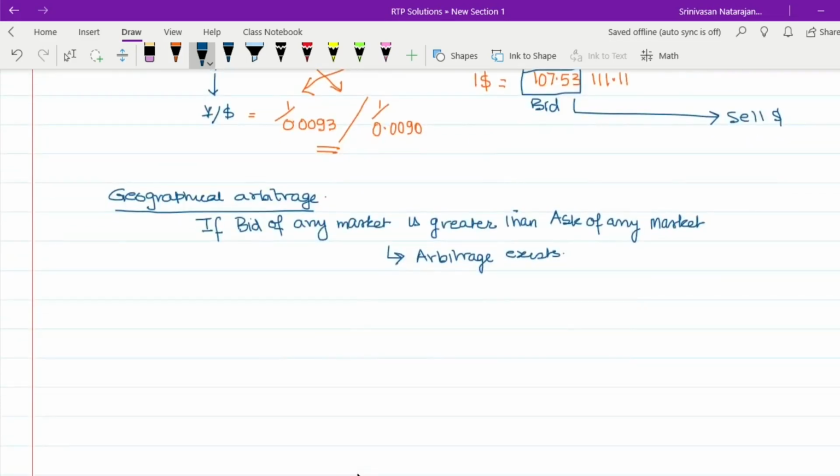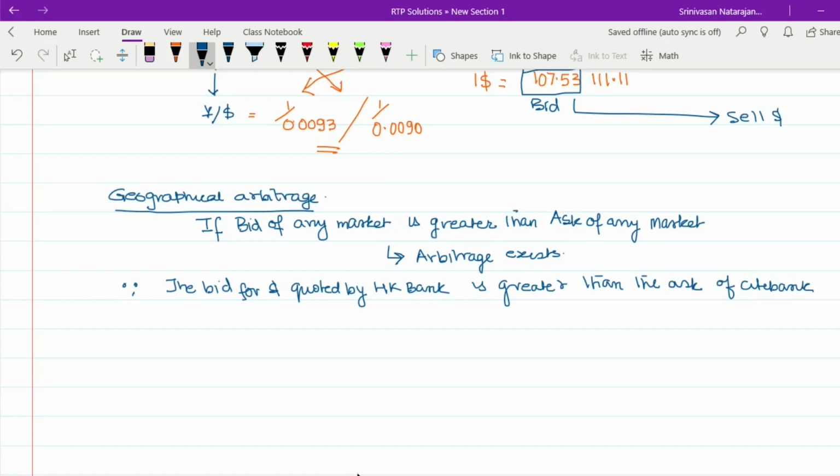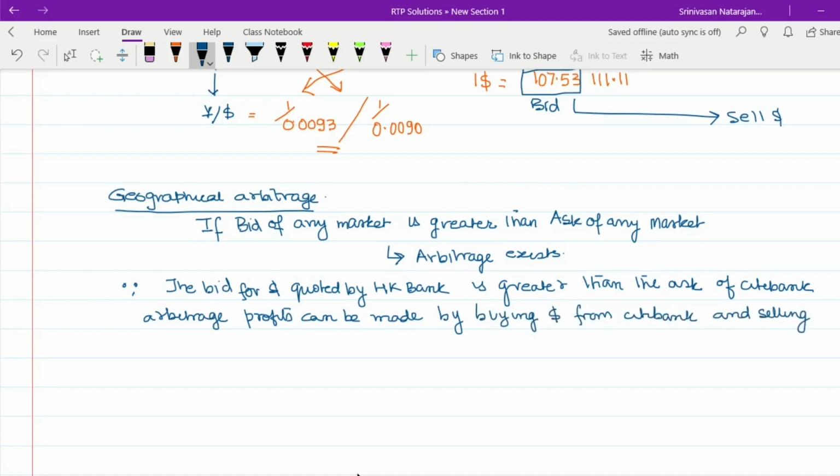So therefore, we can say, since the bid for dollar quoted by Hong Kong Bank is greater than the ask of Citibank, arbitrage profits can be made by buying dollars from Citibank and selling the same to Hong Kong Bank. So this answers the B part of the question. Now let's look at the part C of the question.